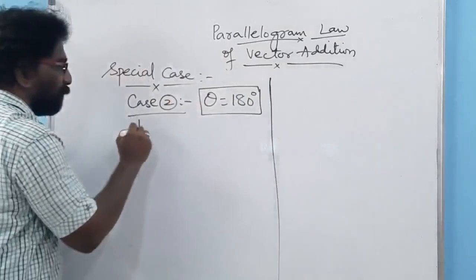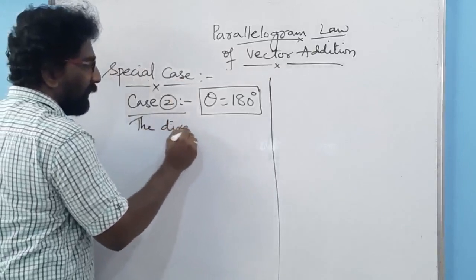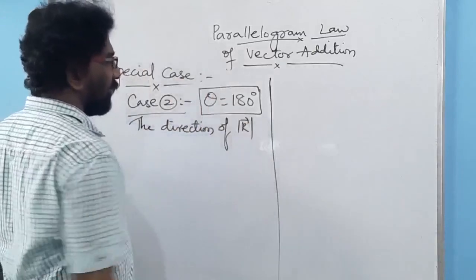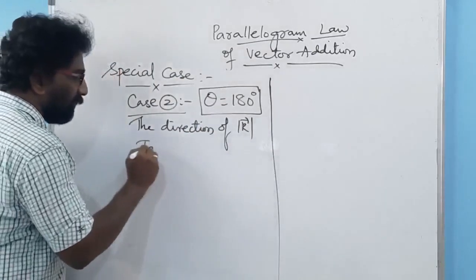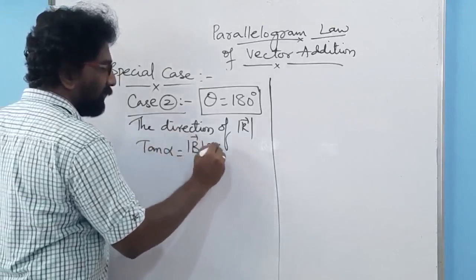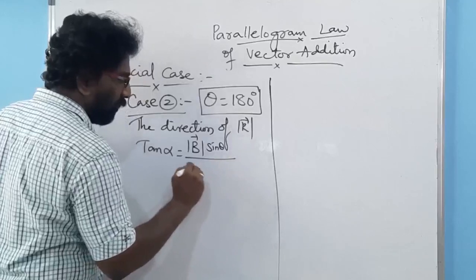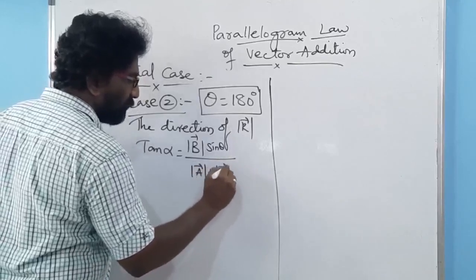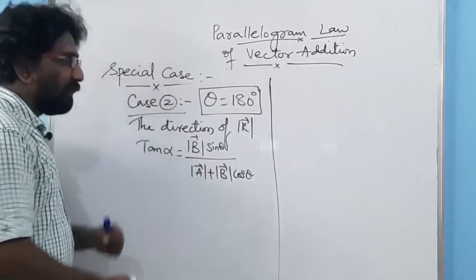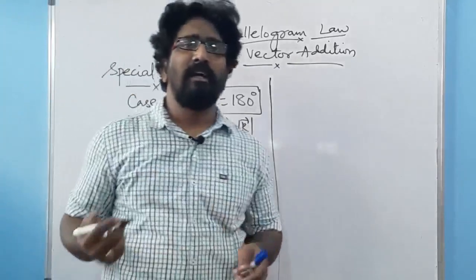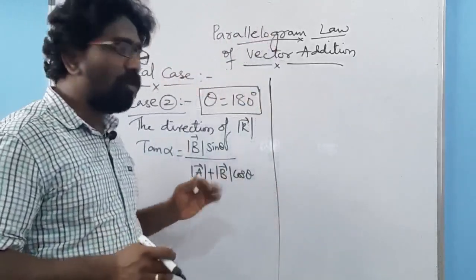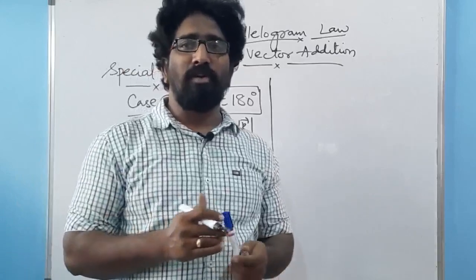The direction of the resultant vector R, we know, is given by tan alpha equal to mod of B sine theta over mod of A plus B cos theta. Now, what if theta is equal to 180 degrees? We just found that cos 180 equal to minus 1 and sine 180 equal to 0.